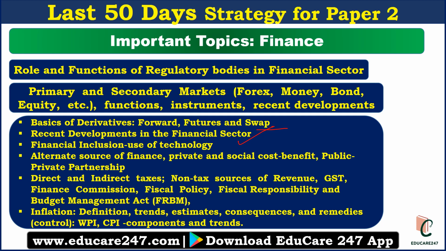Alternate source of finance, private and social cost benefit, public private partnership, direct and indirect taxes, non-tax sources of revenue, GST you have to know, finance commission you have to know, fiscal policy, FRBM Act you have to know. So these are the important things you have to know. Again, inflation was in economics also, but here you have to know CPI, WPI, that is very important and that is very much in the news. So you can revise these topics. Questions are expected from these topics.